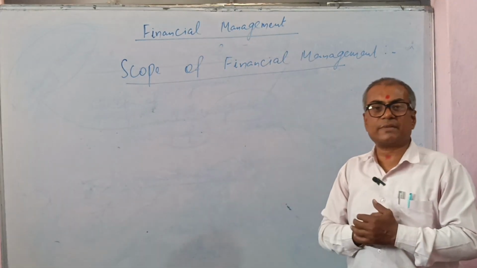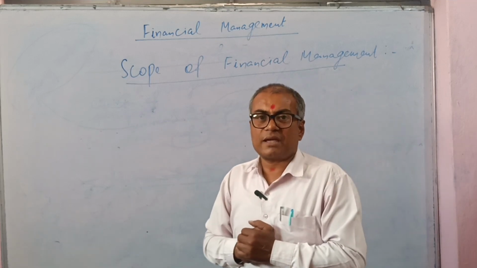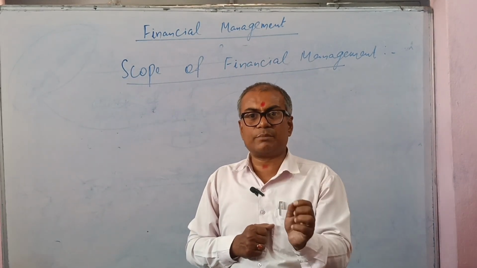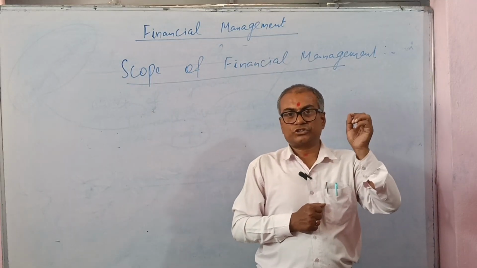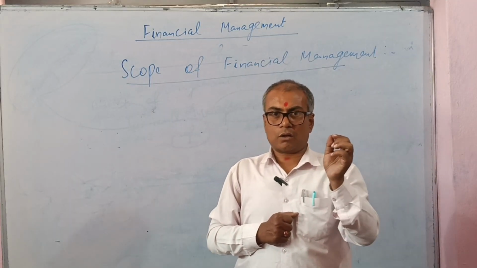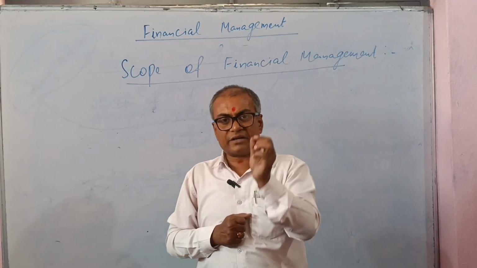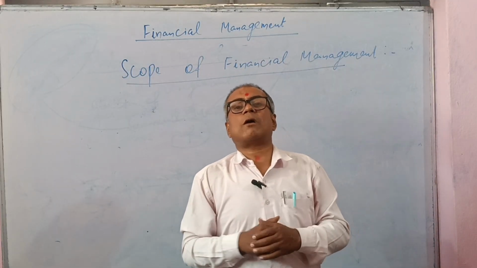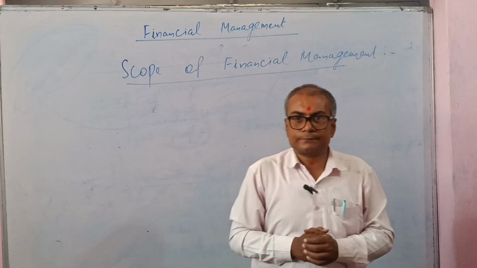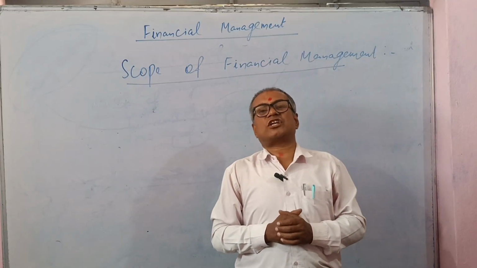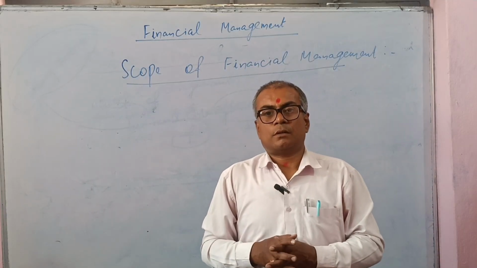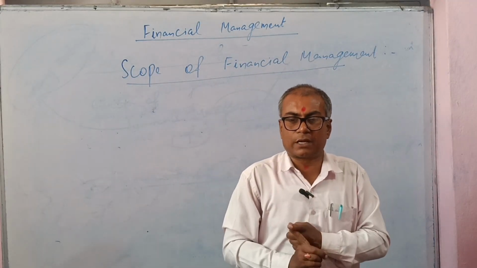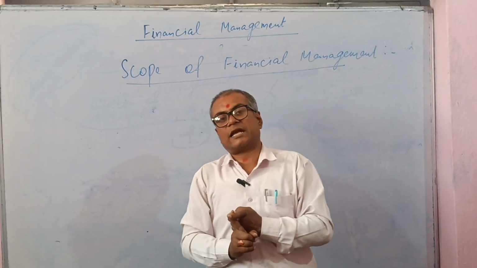Under the financial management, we would be able to determine how much fixed assets should be involved in the business and how much short-term assets, current assets, should be involved in the business. Financial management also explains how much external source of funds should be and how much internal source of funds should be on the basis of cost of capital and risk involved under that fund.